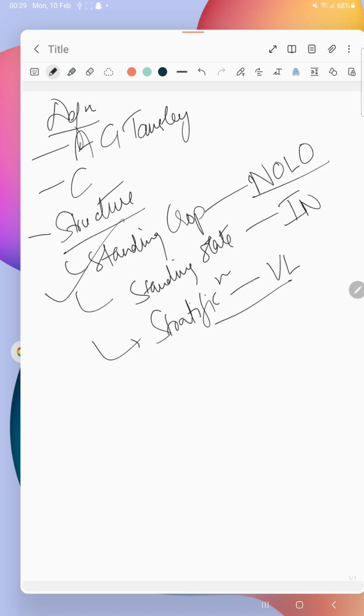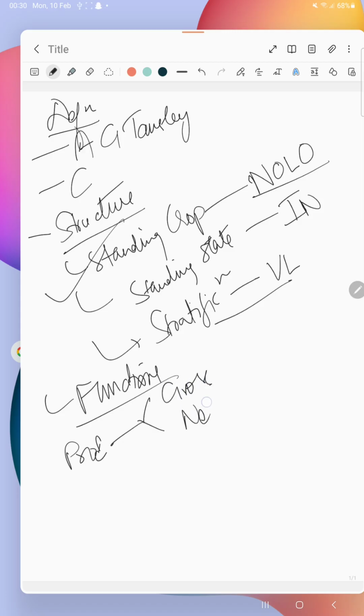Then coming to the functions. There are four functions. Number one, we have the productivity, and in this one, we have two types. One is the gross and one is the net. This is very, very important, especially the net one. Net primary productivity, and gross primary productivity.